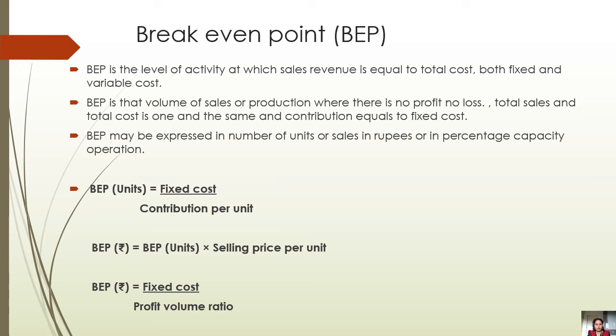So let us understand the formula. BEP units is equal to fixed cost upon contribution per unit, or BEP rupees is equal to BEP in units into selling price per unit, or we can again calculate in rupees fixed cost upon profit volume ratio. To better understand this, let's come to the example.